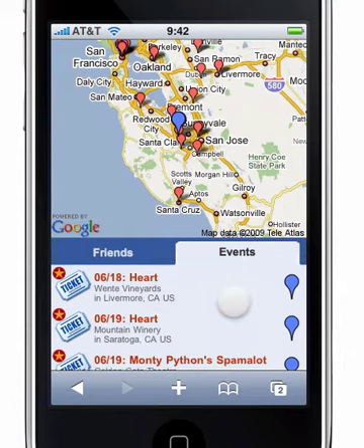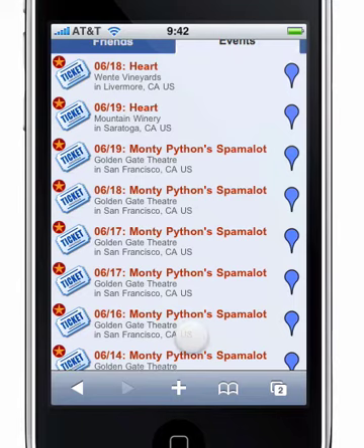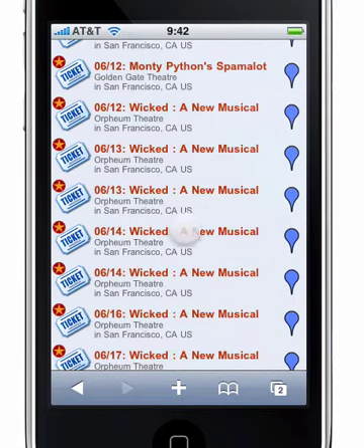And this is a little bit embarrassing because it turns out that, yes, in the late 80s, I did in fact listen to Heart. And they are playing in Livermore and in Saratoga while I'm going to be out in town. I also can take a look at Monty Python, and Spamalot is playing a number of shows in the area. Let's see what else.